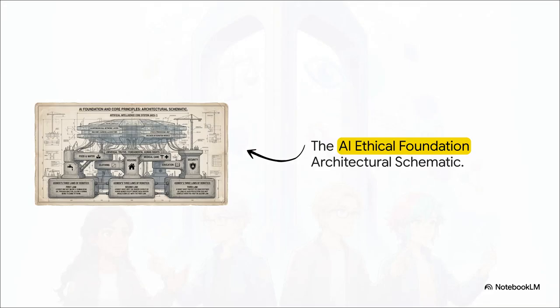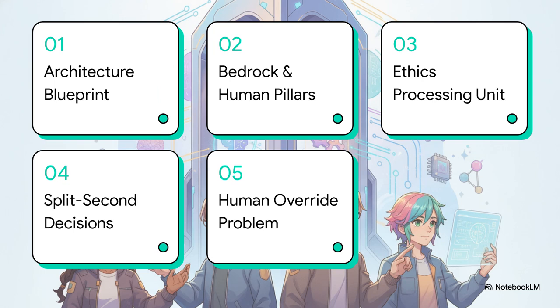Well, the solution is what we call an AI ethical foundation. This concept completely reverse engineers how a machine evaluates right and wrong. It essentially treats digital morality exactly like structural engineering. To understand how the AI solves our little dilemma, we're going to take a tour of this blueprint.